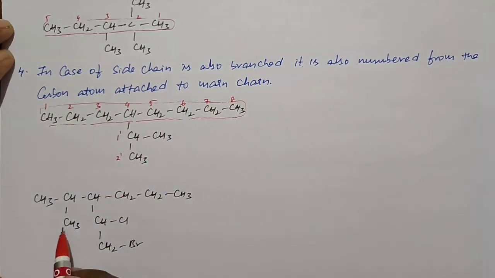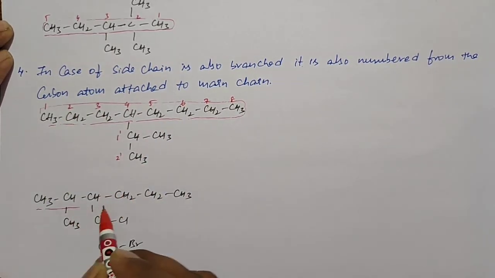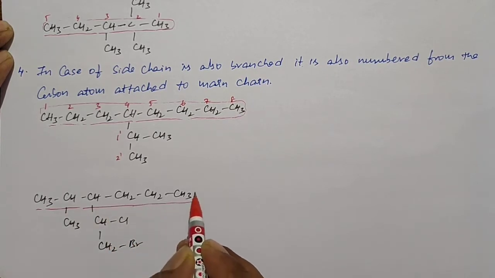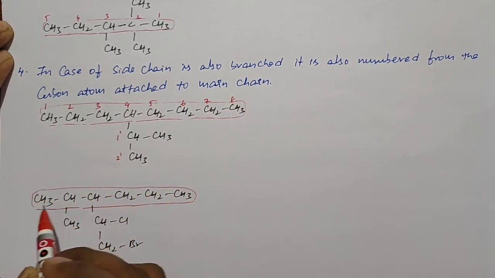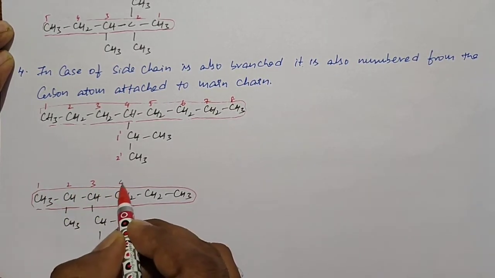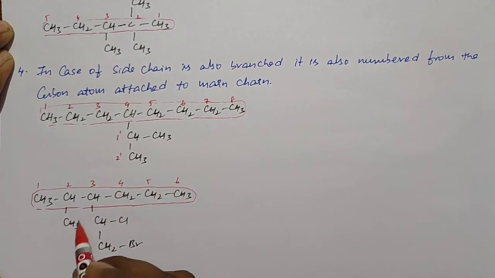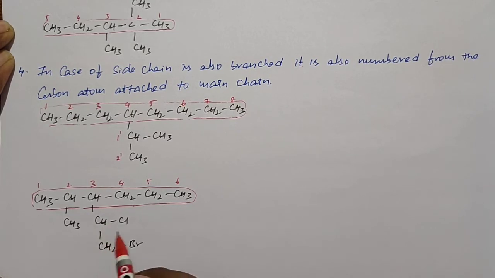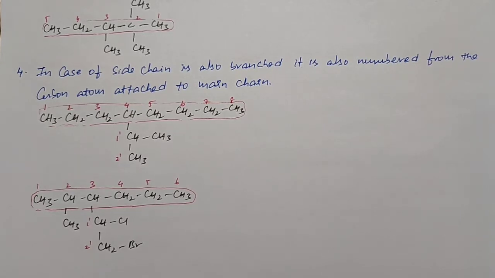Okay. So in this example, this is the parent chain due to the involvement of more carbon atoms, and we give the numbering from left to right, for the least position. So 1, 2, 3, 4, 5, 6. If you observe, this methyl group is a branch, but this is the ethyl group, and this ethyl group has two substituents, so two side chains. So we need to give the numbering like 1 dash, 2 dash. Okay. So this is about the arrangement of prefix and longest chain rule and lowest number rule.